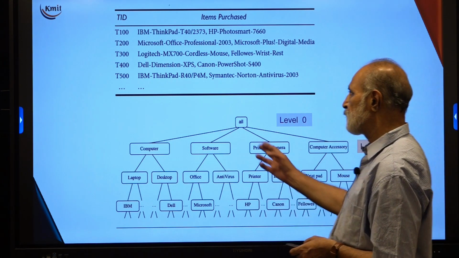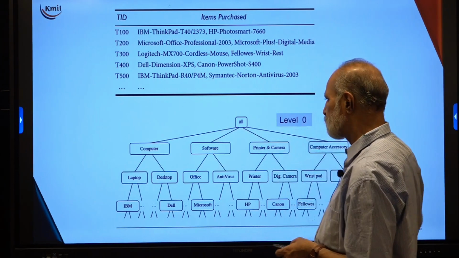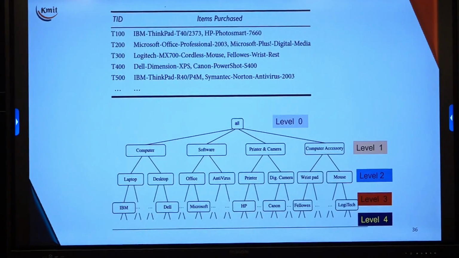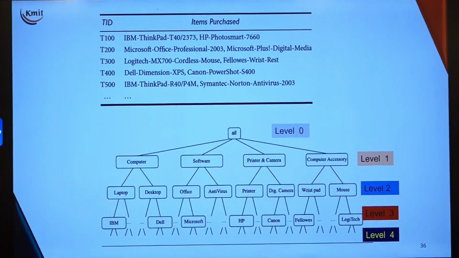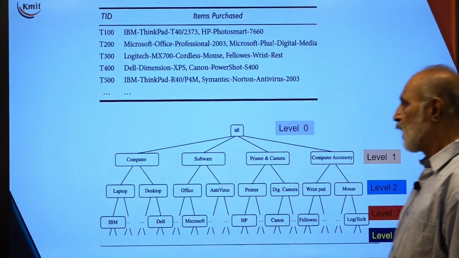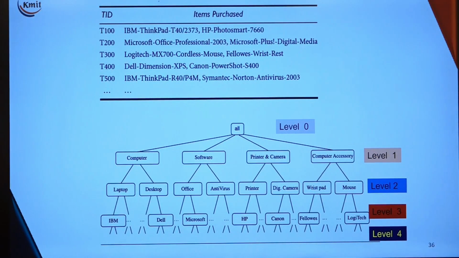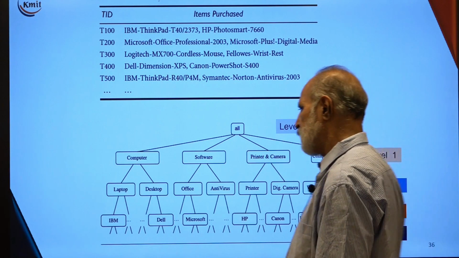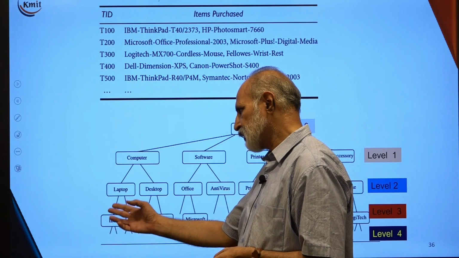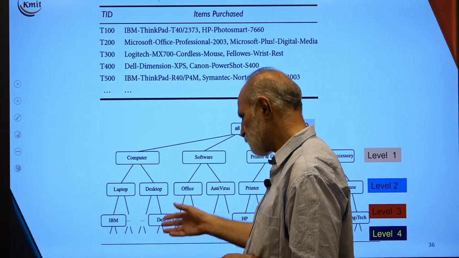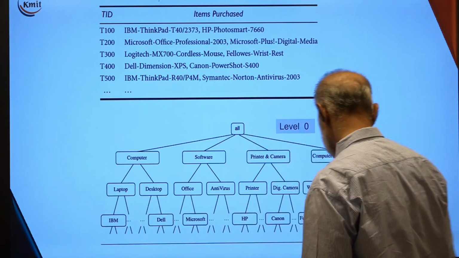At level number 0, everything comes in. Level number 1 will be computer, software, printer and camera, and computer accessories. This is the next level of my hierarchy. Under the category of computer, I may have a laptop, a desktop, or a palmtop at level number 2. At level number 3 I can have a laptop from IBM, or a desktop from Dell or any other manufacturer.